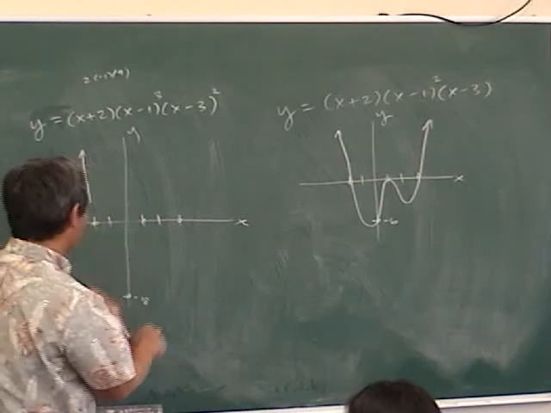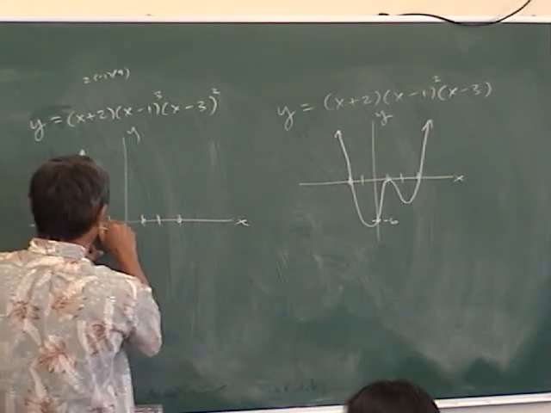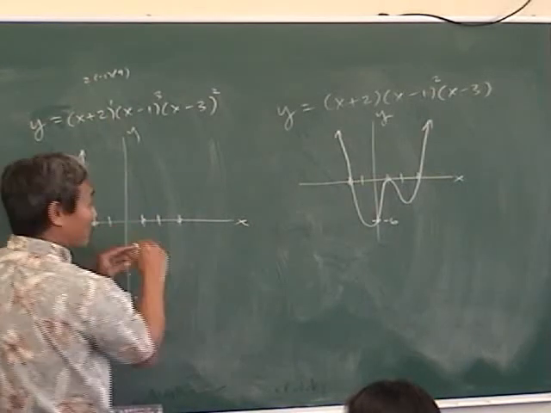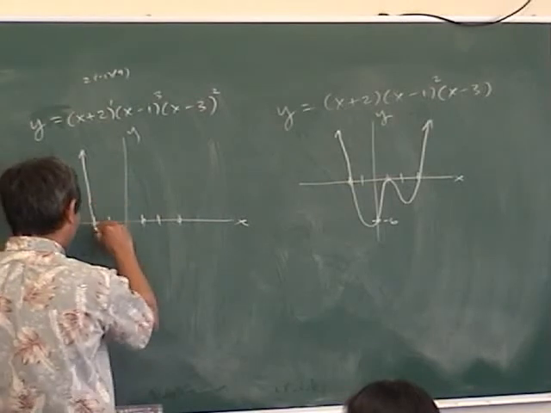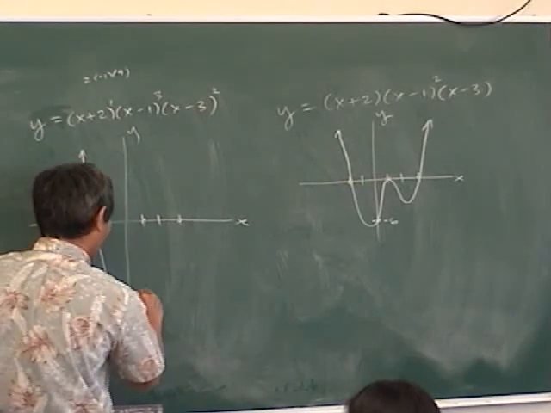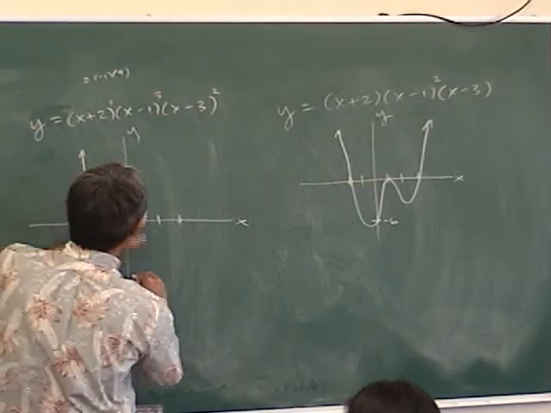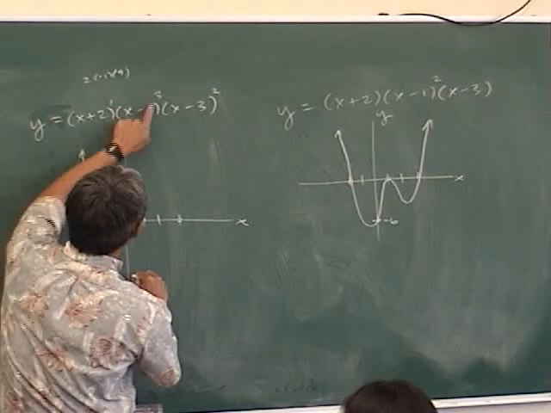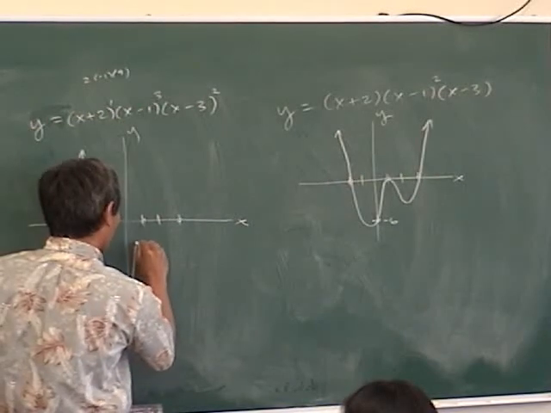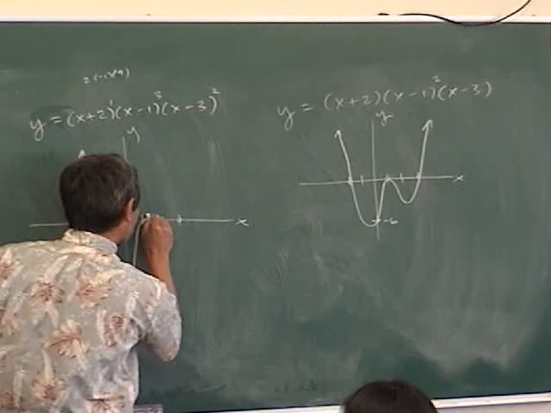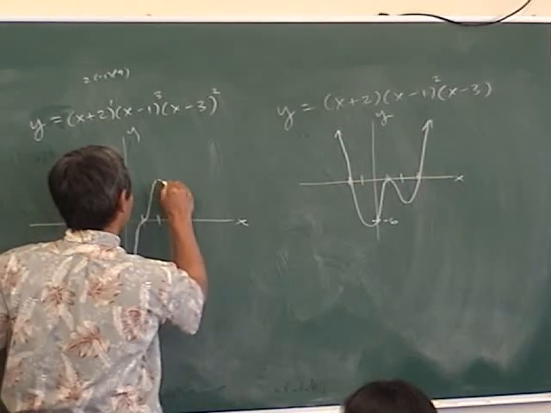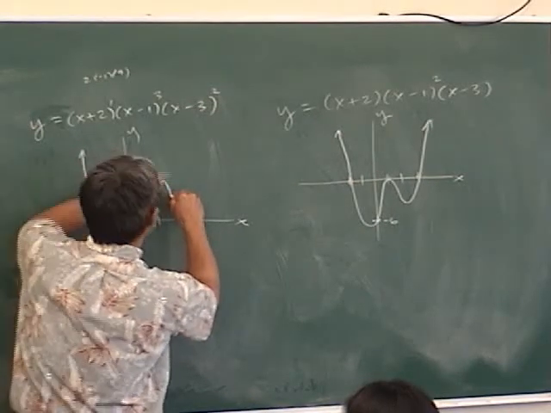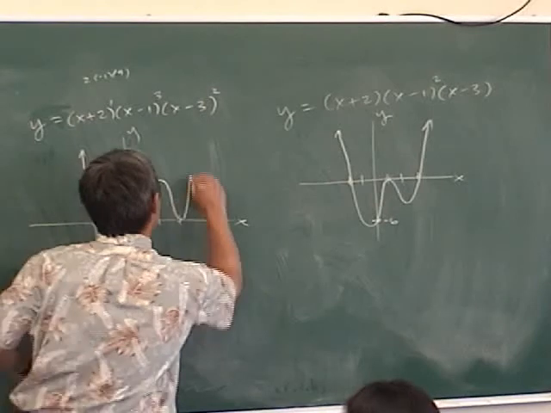I'll tell you what I'm thinking when I draw this graph. -2 came from this factor, which has an odd power of 1, so it's going to go straight through. Now I'm coming up to this x-intercept, which has an odd power of 3, so it's going to go through, but it flattens out like that. And then I'm coming down to this x-intercept, which has an even power, so it's going to bounce off.